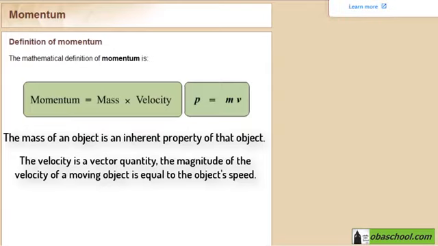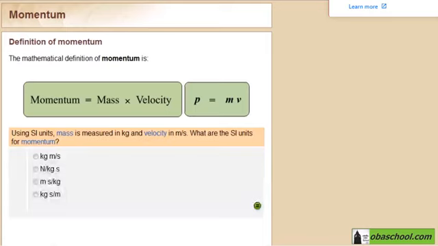The magnitude of the velocity of a moving object is equal to the object's speed. The direction of the velocity is the direction in which the object is moving. Using SI units, the mass is measured in kilogram and velocity in meter per second. What are the SI units for momentum?